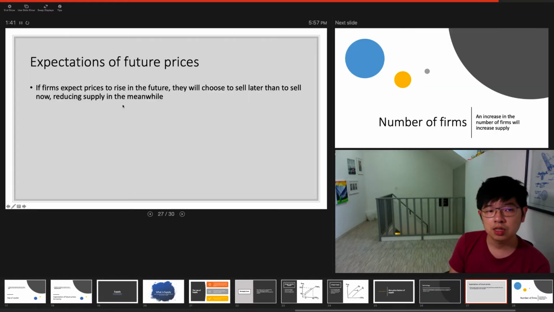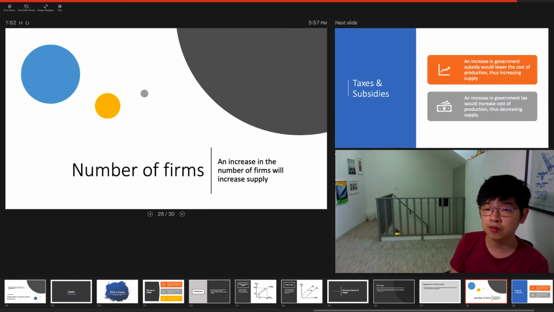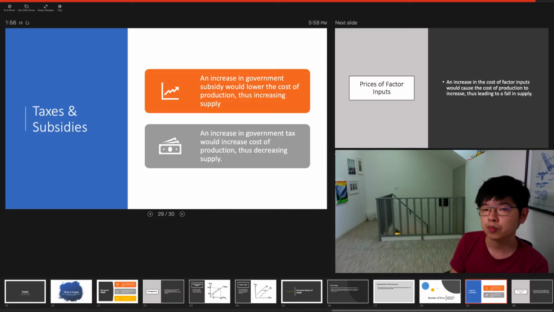Expectation of future prices. If firms expect prices to rise in the future, they will choose to wait to sell later because they can sell the good for a better price in the future. So they will reduce supply now. Okay, number of firms. If there are more firms selling the good, this will increase the supply for the good. And taxes and subsidies, this is very straightforward.